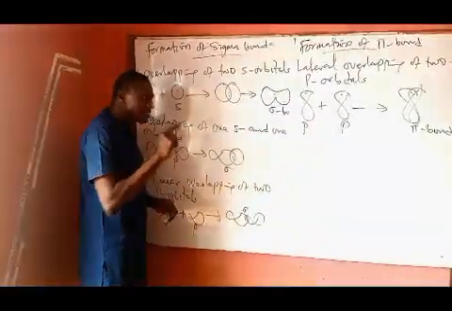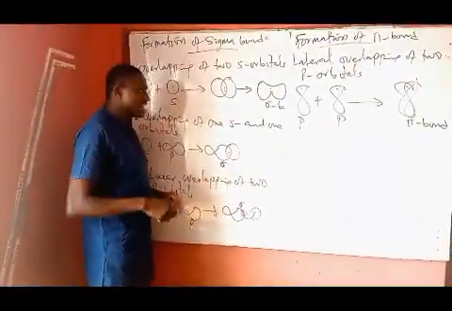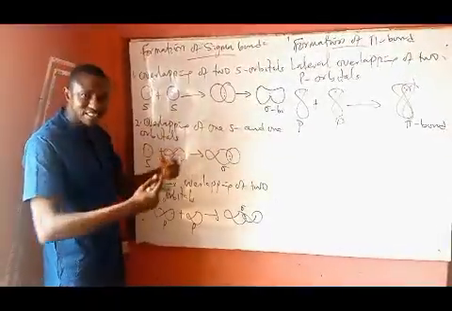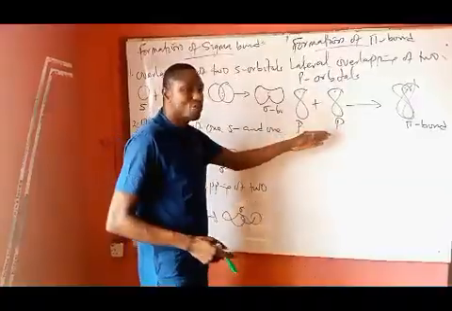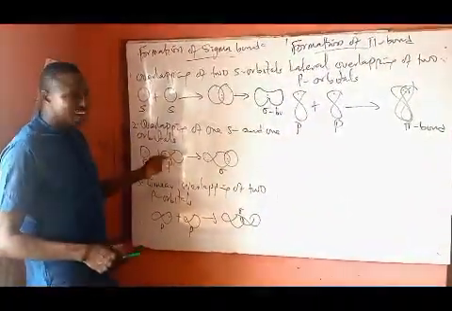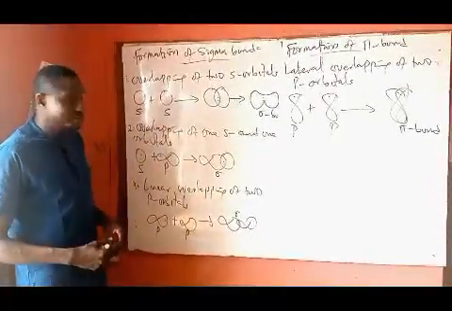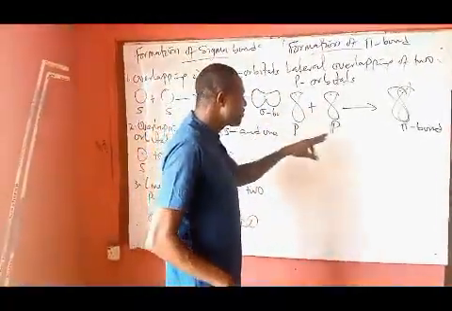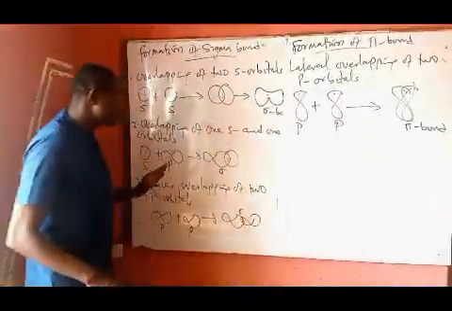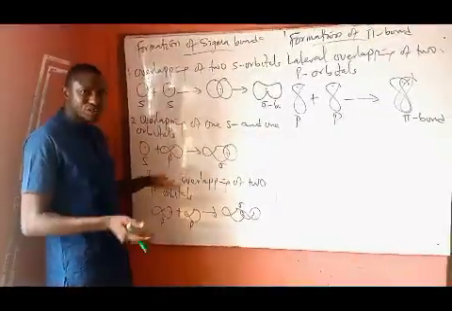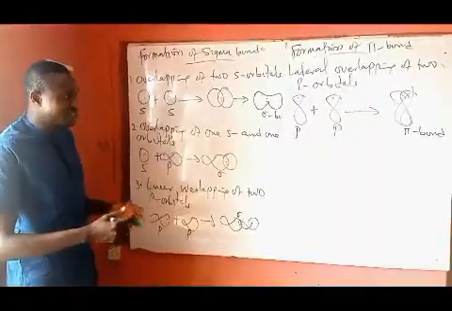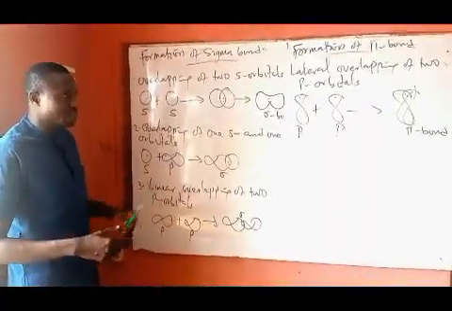Then secondly, we shall discuss that when we get to the three types of hybrid orbitals. You are going to observe that sigma bonds are actually formed from hybridized orbitals, while pi bonds are formed from unhybridized orbitals. Another reason is this: sigma bonds are stronger than pi bonds as a result of higher degree of overlapping. And do not forget that pi bonds can only be formed from overlapping of p orbitals, while sigma bonds are formed from overlapping of s and s, s and p, and p and p, among others. These are some of the differences between the two types of covalent bonds that we actually have.